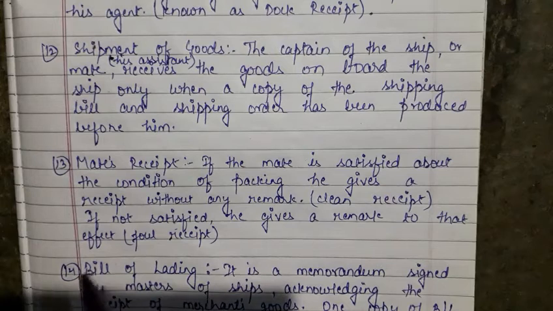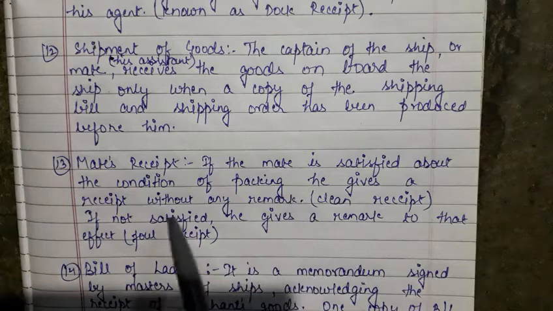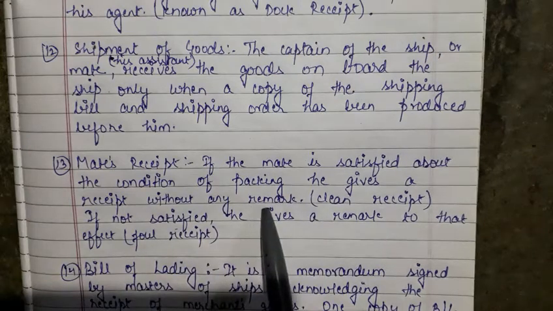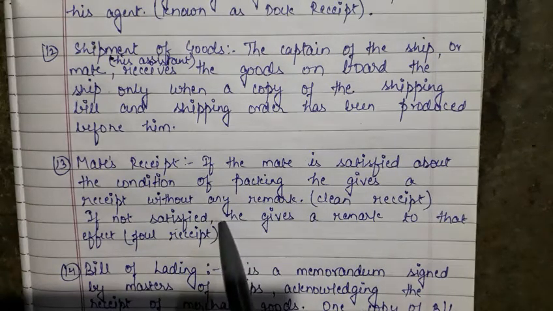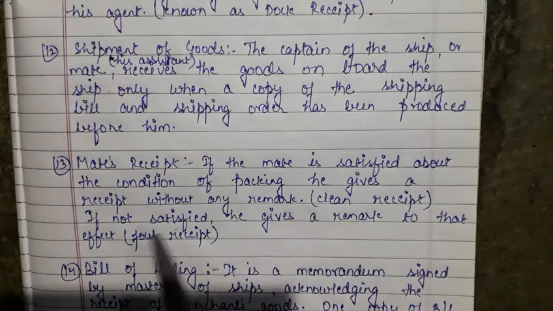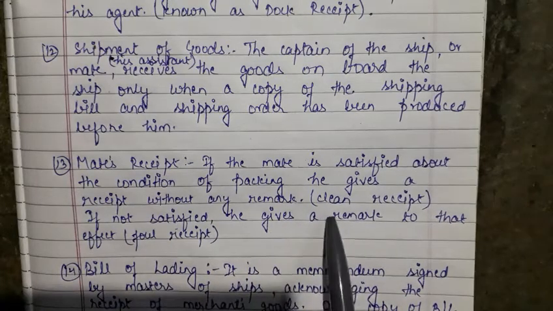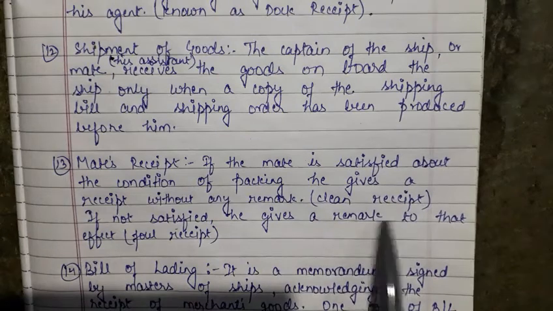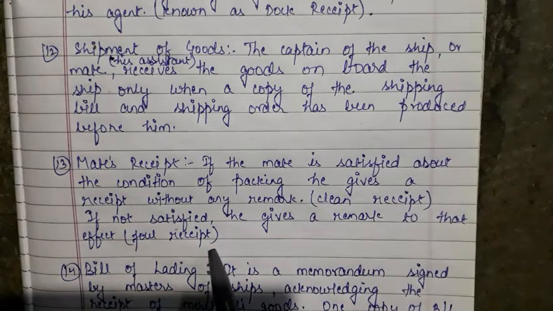Now the mate's receipt is done. The mate, as we have said, is the assistant of the captain of the ship. So the mate checks the condition of the packing and everything else. If he finds that everything is okay, he gives a receipt without any remark. That is known as a clean receipt. And if he is not satisfied with the packing etc., he writes a remark to that effect, and that is known as a foul receipt.